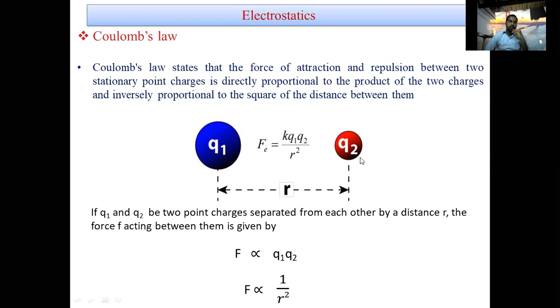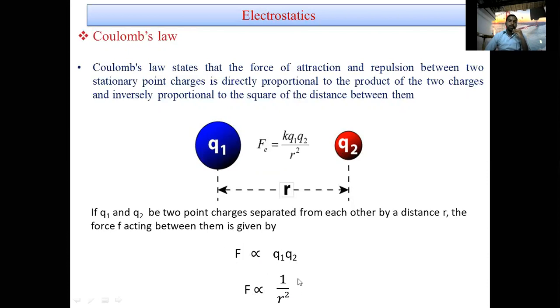And Coulomb's law tells another point, that is, the attraction or repulsion force is directly proportional to the product of the charges and inversely proportional to r square, the square of the distance between the two charges. Now mathematically we write F is proportional to Q1 Q2, and F is directly proportional to 1 by r square.